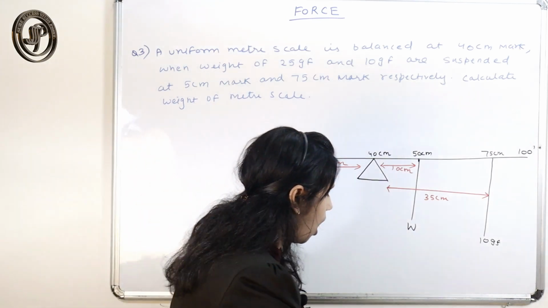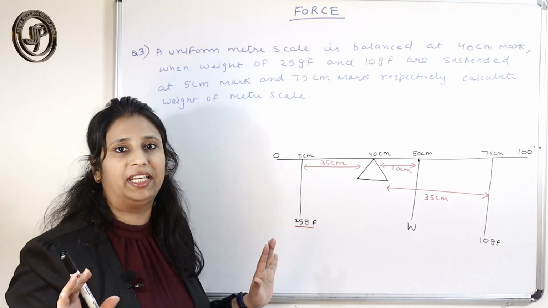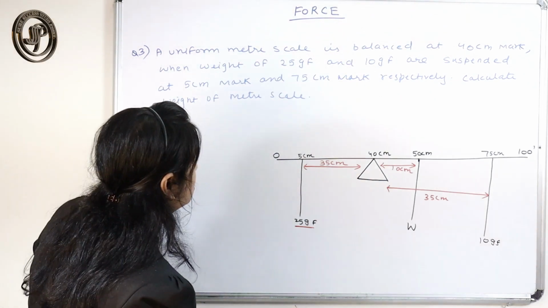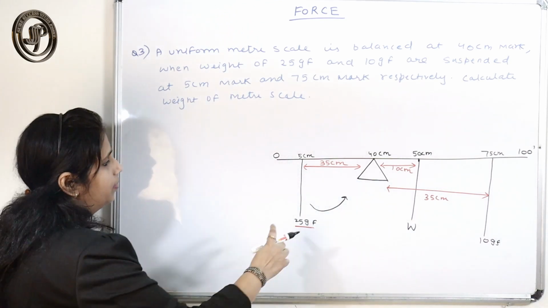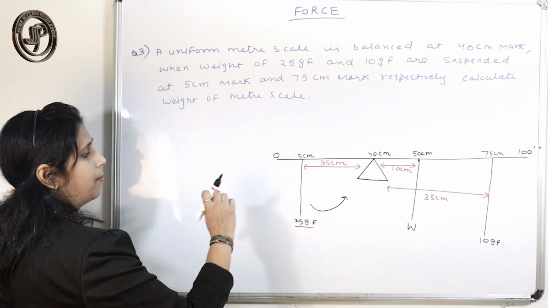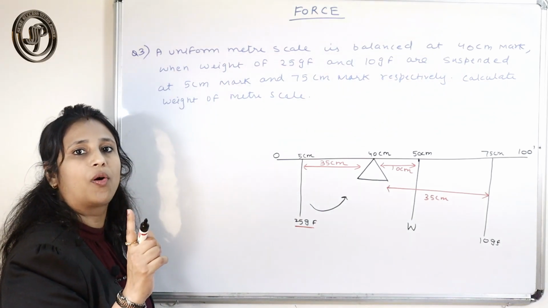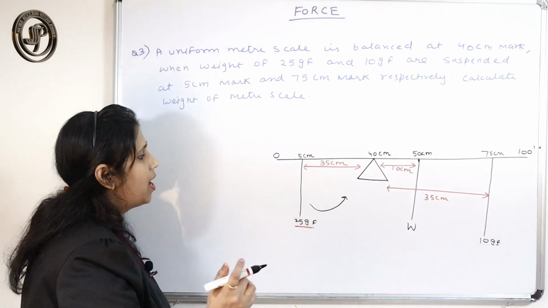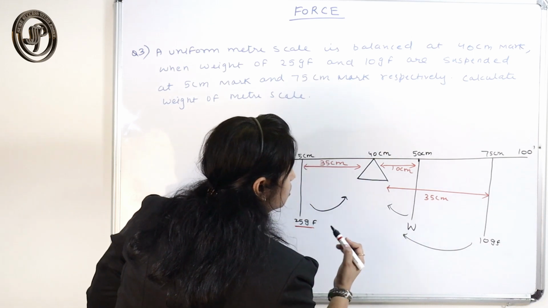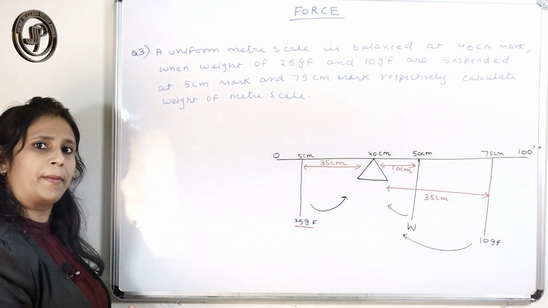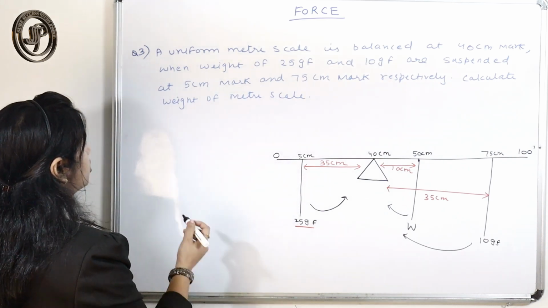Now your question becomes too easy, right? Just calculate first the moment from here. This direction that I am indicating signifies the anti-clockwise moment. And for this body and this body, it is the clockwise moment, because our clock goes like that.